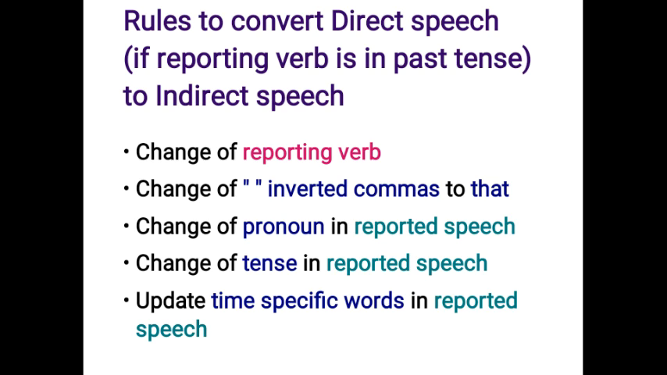In this video, we will learn how to convert direct speech to indirect speech if the reporting verb is in past tense. Now, the rules to convert direct speech to indirect speech if the reporting verb is in past tense are: change of reporting verb, change of inverted commas to that, change of pronoun in reported speech, change of tense in reported speech, and update time specific words in reported speech. I've discussed each rule in detail in the previous video. The link of the previous video is in the description.